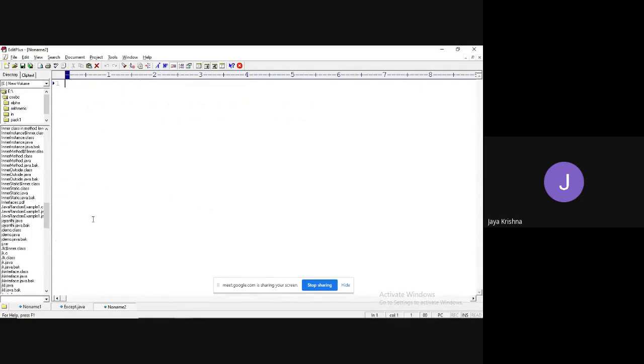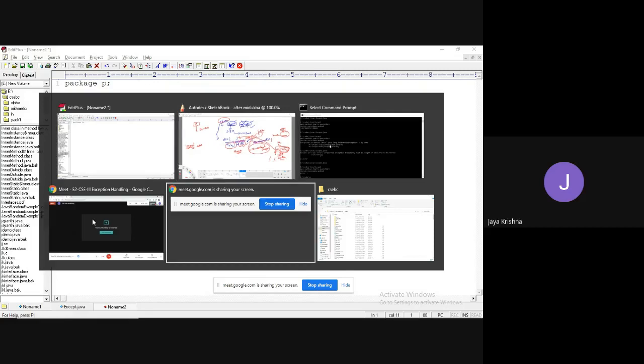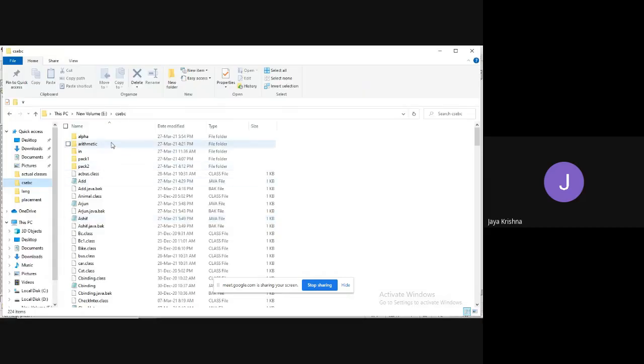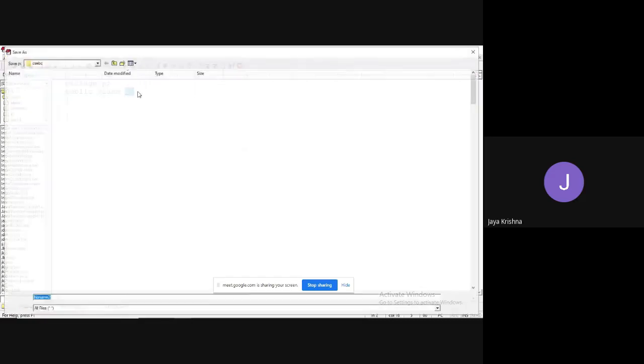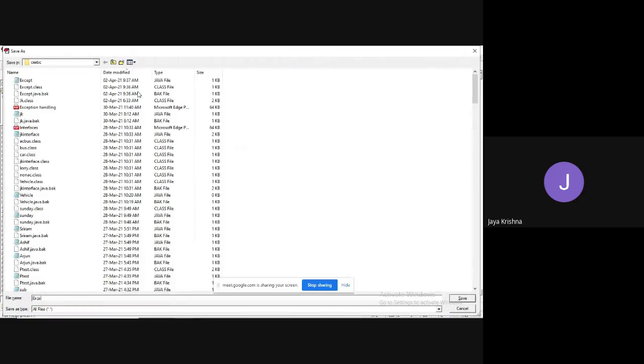I'm going to create one package P. Let me check this folder first. See, there is no P package, so I'm going to create package P. I need to make this class a public class. I'm going to take the ex class and save it as ex.java.